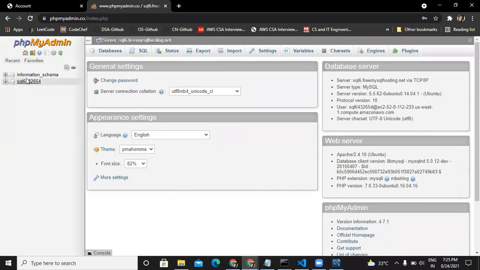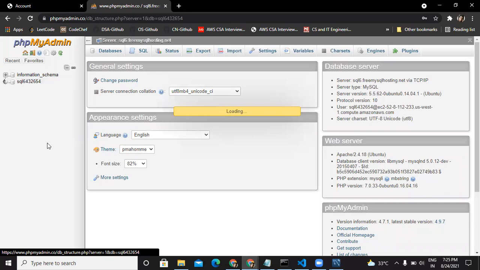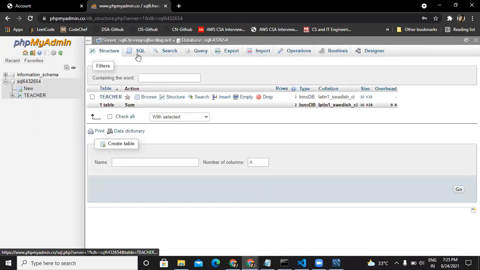Okay, we got it. So you can see we have this database here, right? If I click on this, expand it. This is a bit slower than MySQL. Yeah, you can see that the teacher table is there, right? Now I will also show you that some records are present inside the teacher table. Okay, the records that we just inserted, the Naris and Varys.